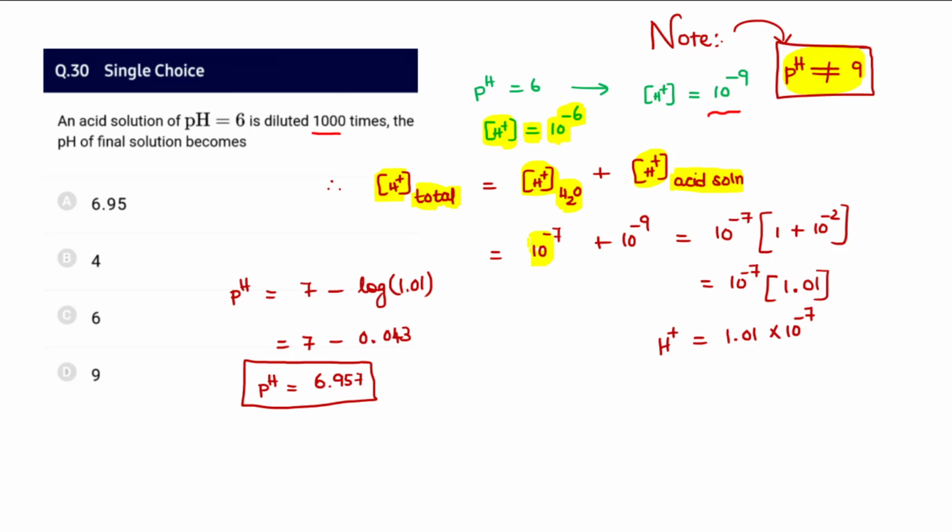So we may say 10 power minus 7 and then 10 power minus 9. Contribution from water is 10 power minus 7. I'm taking 10 power minus 7 commonly out, so it becomes 1.01. So it appears to be 1.01 into 10 power minus 7 finally. So 7 minus log 1.01 is going to be 6.957. So option A appears to be the correct one.